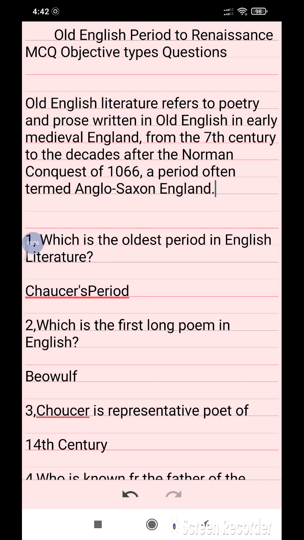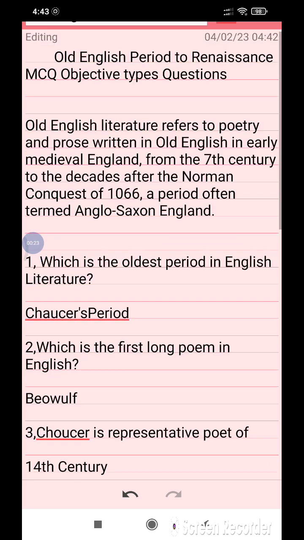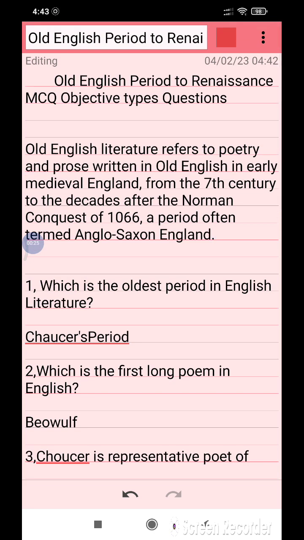Today I'm going to discuss the most important topic of English literature, Old English period to Renaissance. These are the most important objective type MCQ questions which have been repeated in your UGC NET and other competitive exams. So here we have an introduction of the Old English period to the Renaissance.